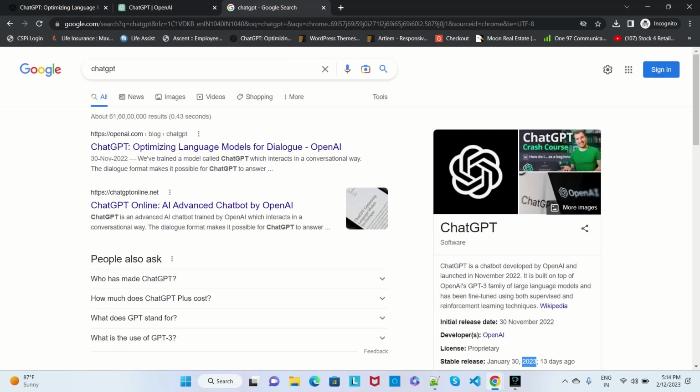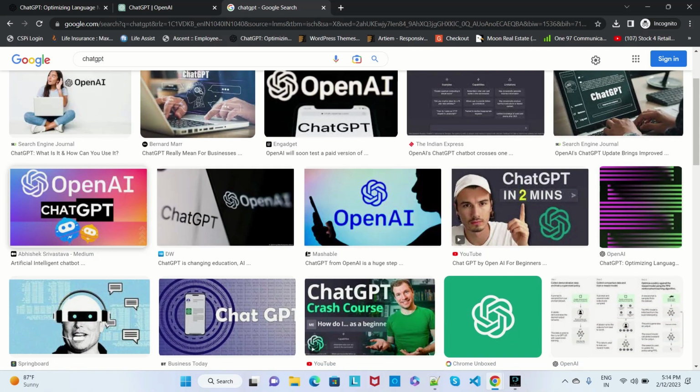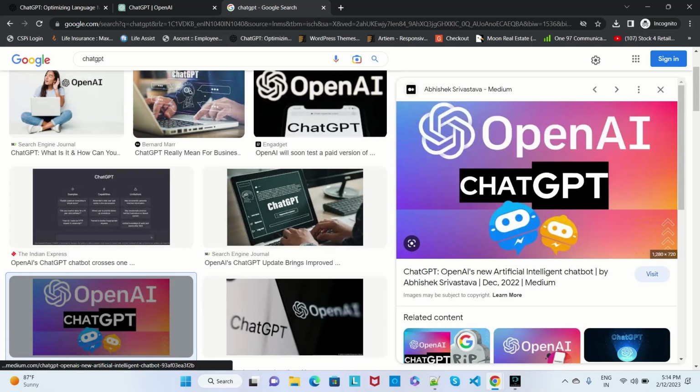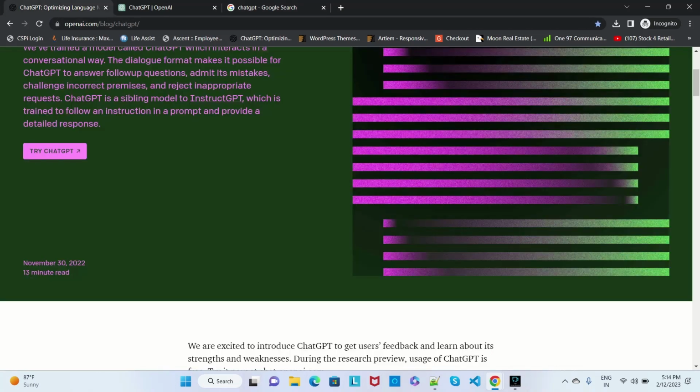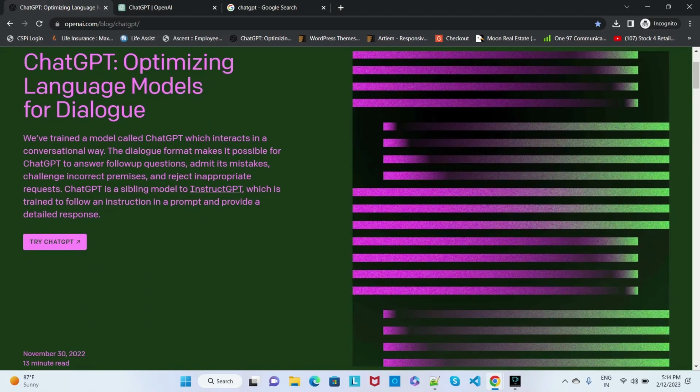So this is ChatGPT, where an image will be shown like this. We have OpenAI ChatGPT. Suppose you want to log in to ChatGPT, you can go through openai.com. Here we'll have a Try ChatGPT option, and if you click on it, it will open this link.